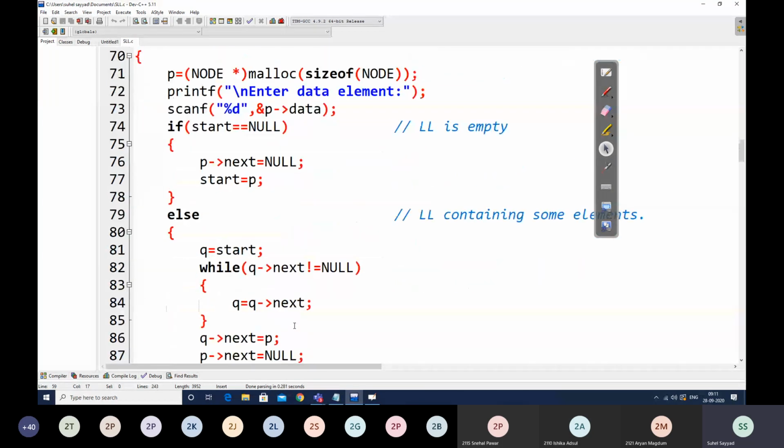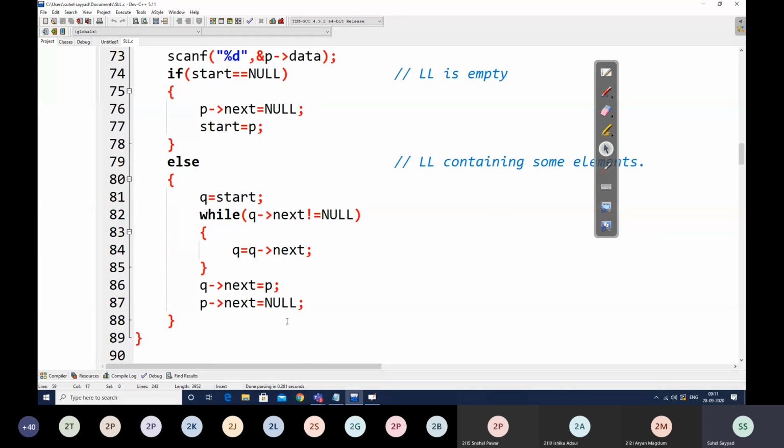Then the next operation that we have discussed is create at end. In create at end, again we'll have a malloc. We'll scan the data in p's data, and we'll have two cases: the linked list is empty or the linked list is containing some elements. Now if the linked list is empty, the logic will behave the same as that of create at start. But if the linked list is containing some elements, we need to reach the last node, or the ending node, of our linked list.